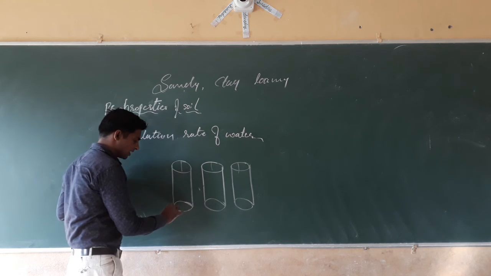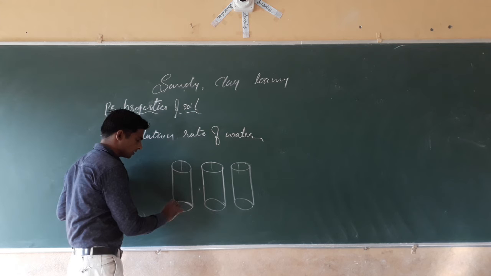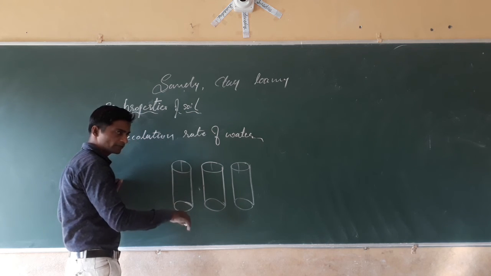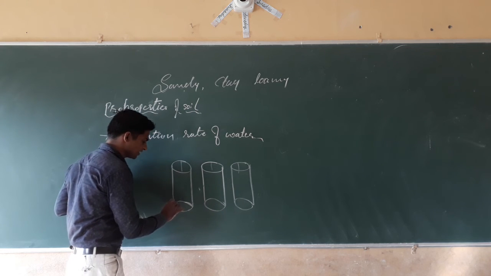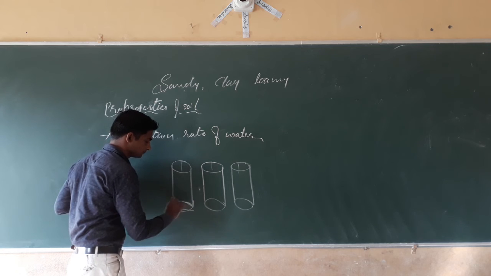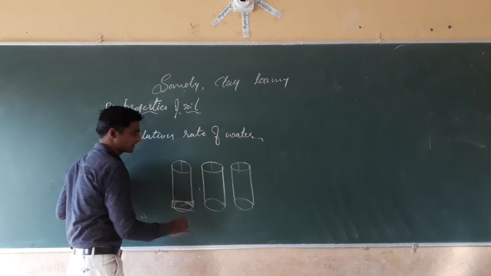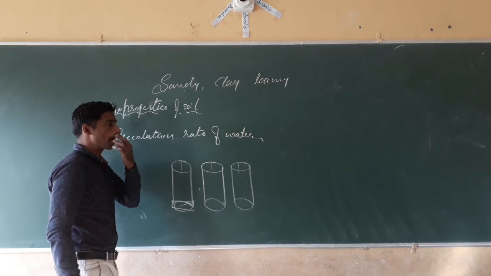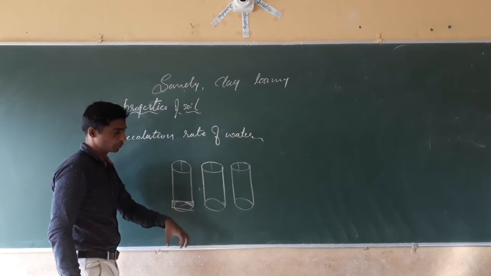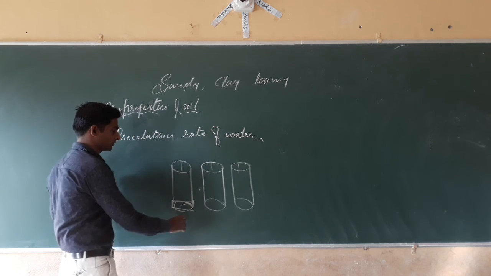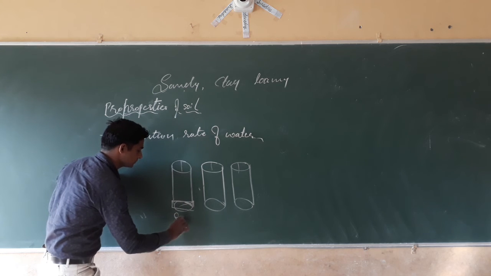See, we have to make a 2 centimeter pit in the soil, in which we have to put the first pipe in the sandy soil.